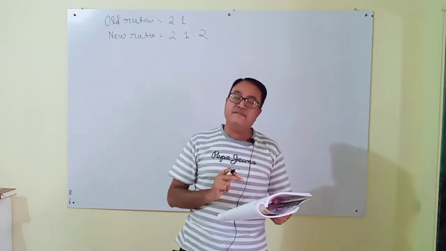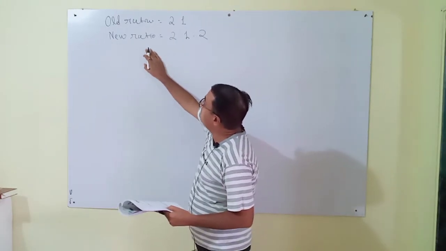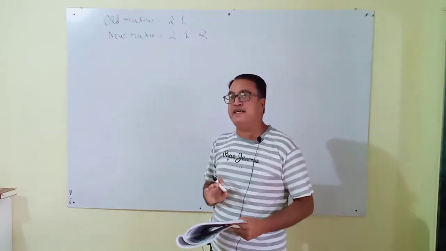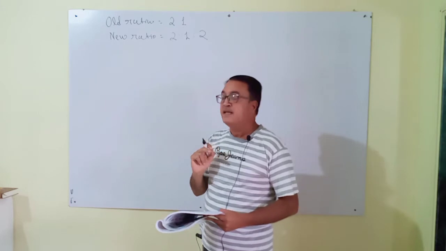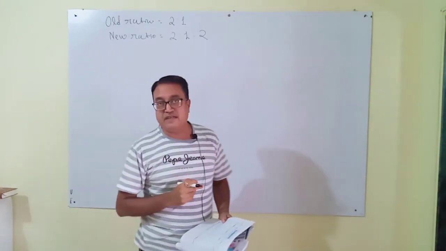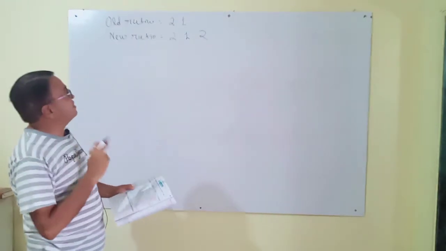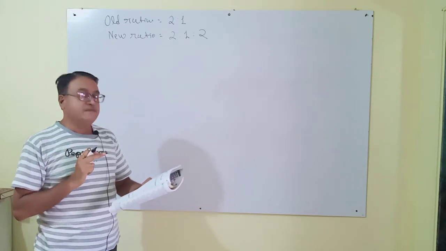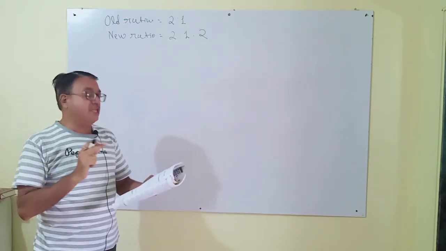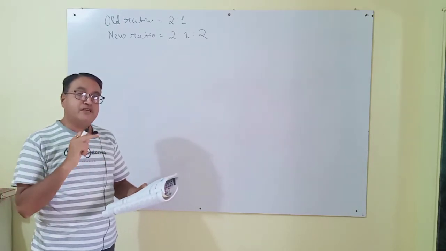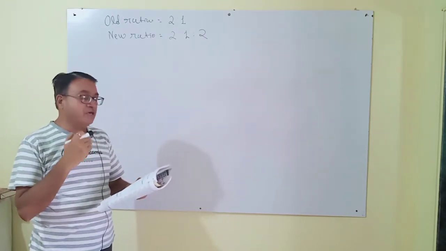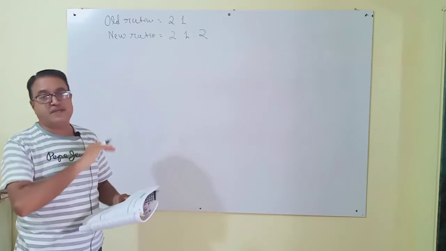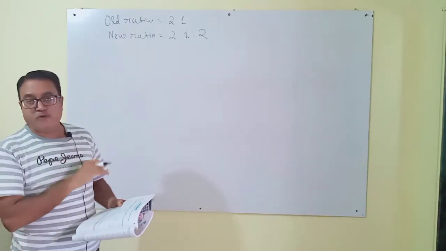Why have we underlined here? Here both ratios are given, old ratio and new ratio. From this we will find the sacrifice ratio. Why is the sacrifice ratio required? Listen, the sacrifice ratio is required to distribute goodwill. Which goodwill? The new partner Rahul will bring goodwill. It will be distributed between the two continued partners in the ratio of sacrifice. So the sacrifice ratio is very necessary to find out here.